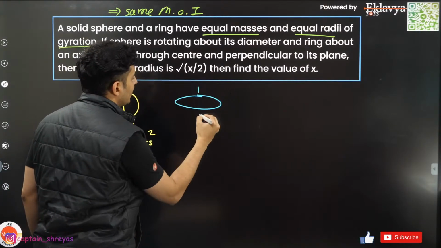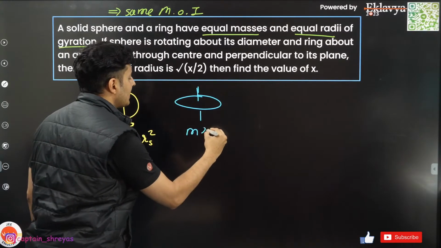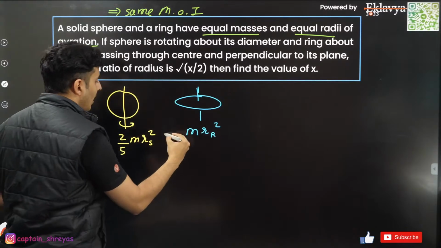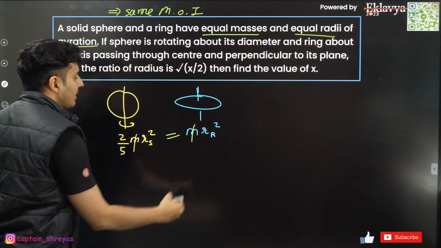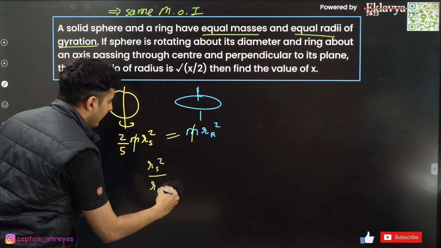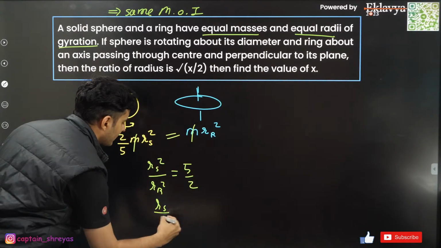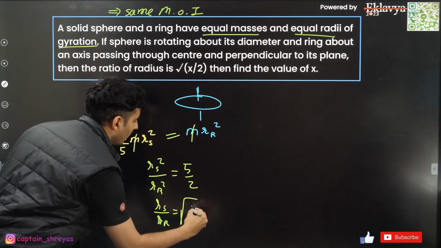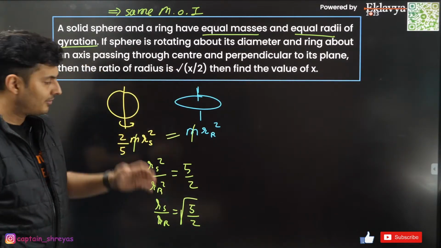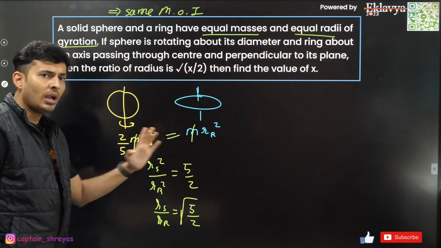For the ring, which is rotating about an axis perpendicular to its plane, the moment of inertia is m r ring square. Now both these things are given to be equal. Mass got cancelled. So from here, r s square by r r square will be 5 by 2. So r s by r r will be root of 5 by 2. So root 5 by 2. So x is nothing but 5. x is nothing but 5. That should be the answer. Yes, it is. Understood?